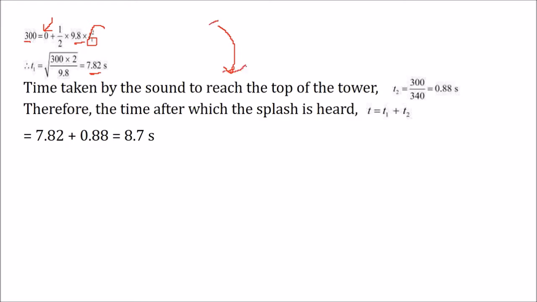Now the sound has to go back to here. Now this time taken by the sound to reach the top of the tower is what? The distance is again 300 only, and this is the speed of the sound. So 300 by 340, this is t2, this is t1. The first one is the time taken from here to here, second is the time taken for the sound to go from this point to the top of the tower. This is 0.88. We add these two, we get 8.7 seconds.